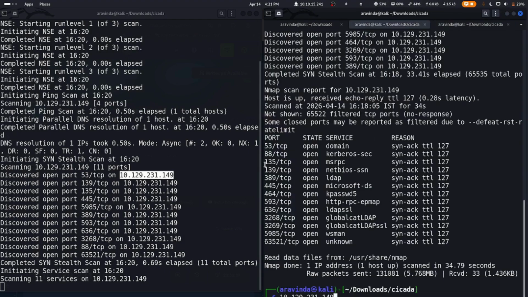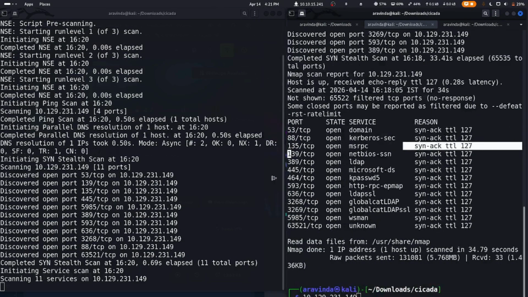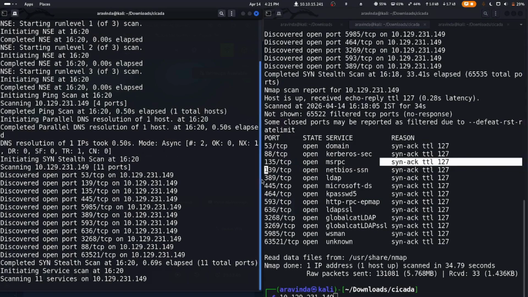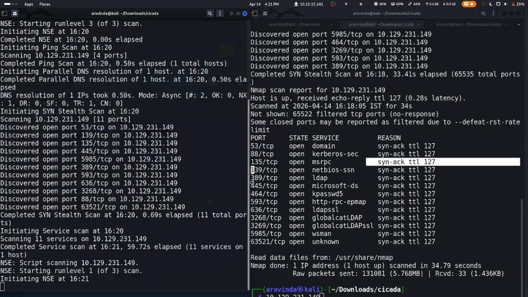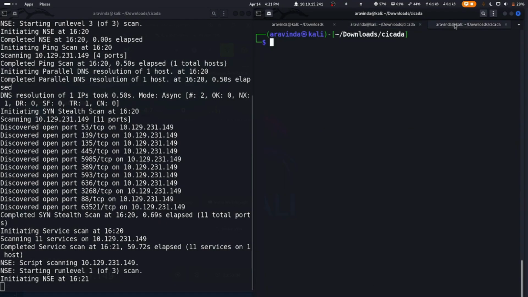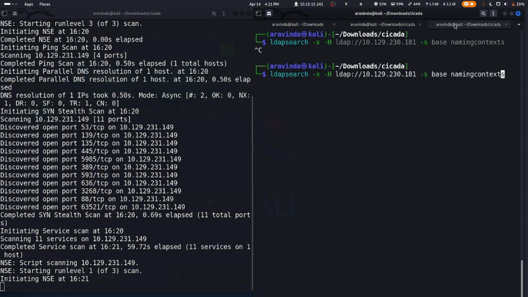Now let's go to the next part, which is LDAP enumeration. Let's do LDAP enumeration using ldapsearch, and we give -s base namingcontexts, and we get the naming contexts of that particular LDAP directory.